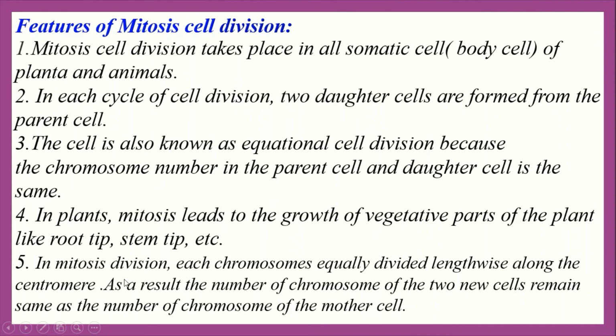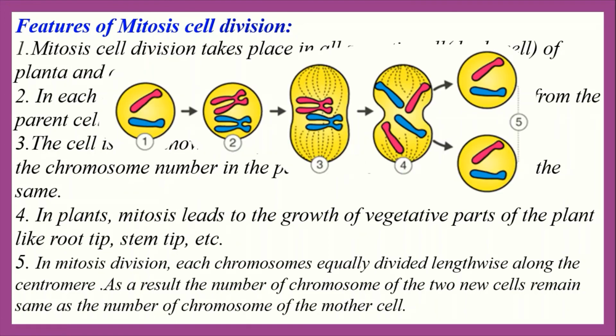In mitosis division, each chromosome equally divides lengthwise along the centromere. As a result, the number of chromosomes of the two new cells remains the same as the number of chromosomes of the mother cell. Everybody again see the figure here. In this figure there are 2 chromosomes, and here the chromosomes divide lengthwise. Everybody see this figure.